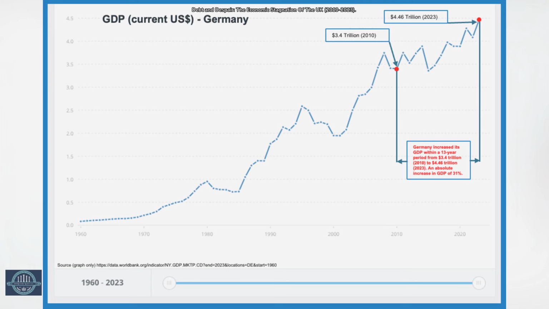In the same 13-year period between 2010 and 2023, Germany, a country with the highest GDP in Europe, increased its GDP from $3.4 trillion to $4.46 trillion, signifying a modest absolute percent increase in GDP by 31%.